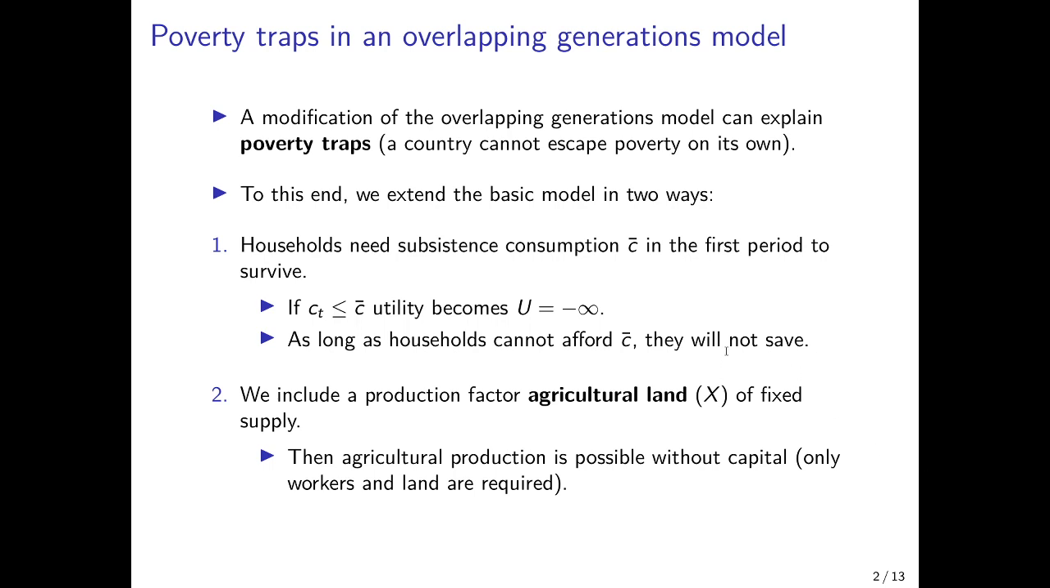In order to make this a possible equilibrium in the model, of course, we need a situation where the production function is still positive, so output in the economy is positive, even without any capital input, because otherwise the economy would vanish, we wouldn't have any income at all. And we achieve this by introducing the production factor agricultural land, denoted by X, which is of fixed supply. And in this sense, an agricultural economy can produce output simply by using labor on land. So you have an agricultural economy where agricultural workers work on the given land without any capital.